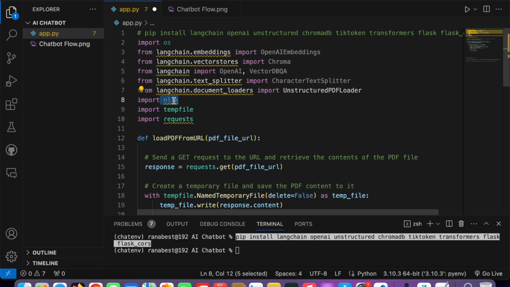And this is the NLTK library. We just download the punctuation of the English language, and then the temp file and request. I will talk about that.